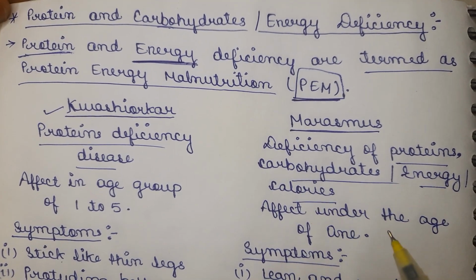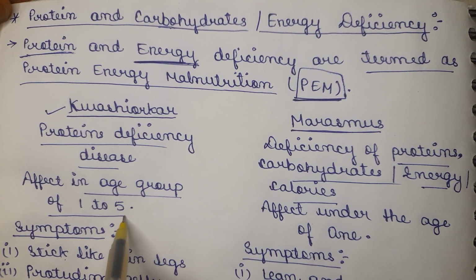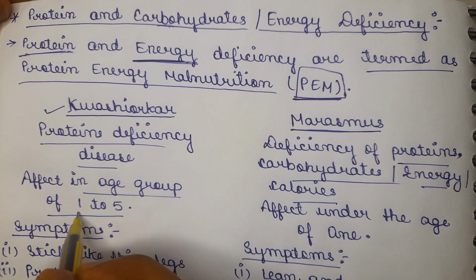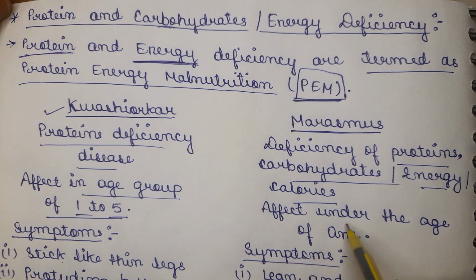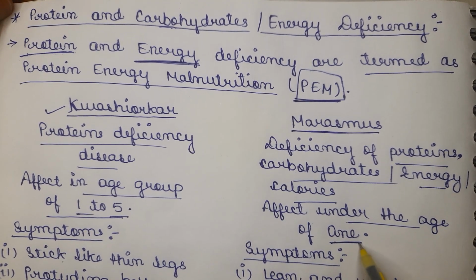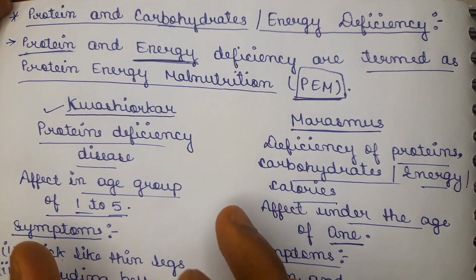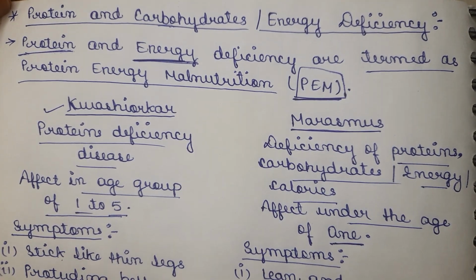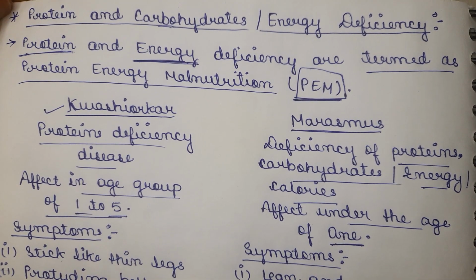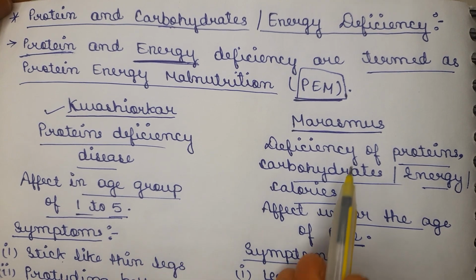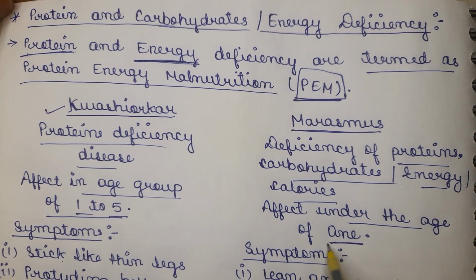So Kwashiorkor is basically a protein deficiency disease, and marasmus is basically a deficiency of protein, carbohydrates, energy, and calories. Kwashiorkor affects children between the age of 1 to 5 years, and marasmus affects children under the age of 1. So this is just an introduction of both diseases that are caused due to the lacking of proteins and carbohydrates inside the body.